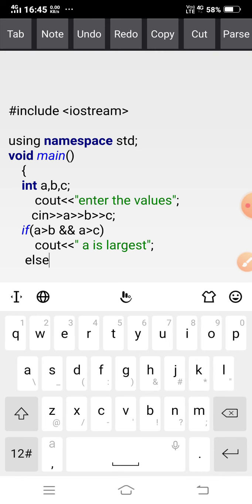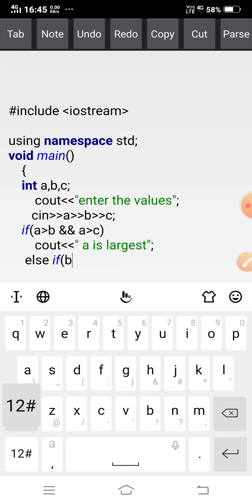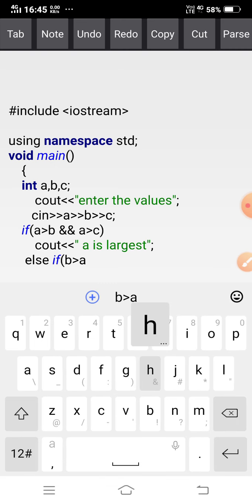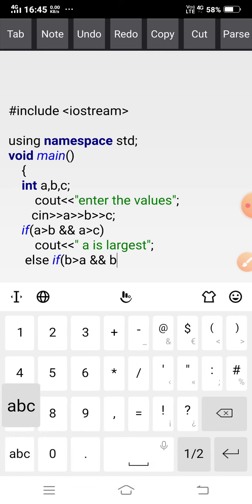what is the next condition? Else if, my next condition is if B greater than A and B greater than C. If B greater than A and B greater than C, then which one is the largest?